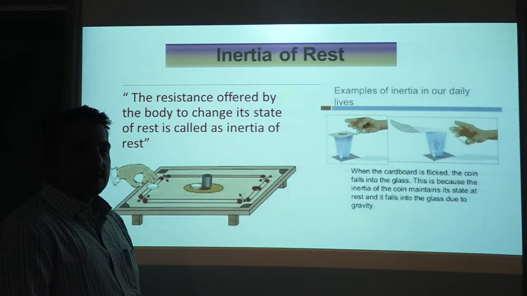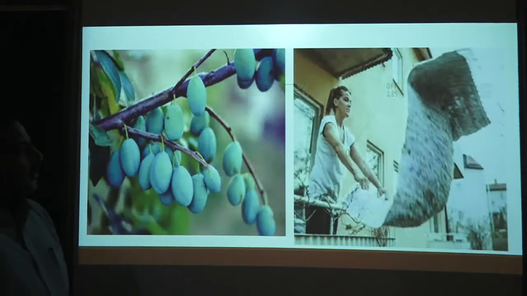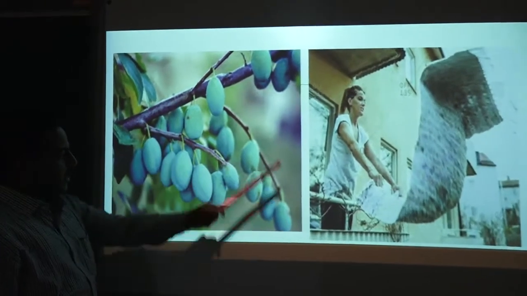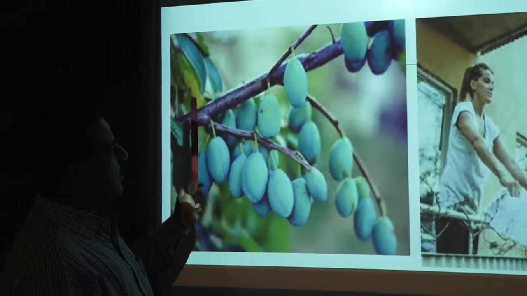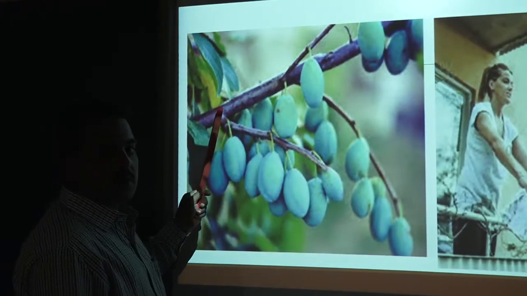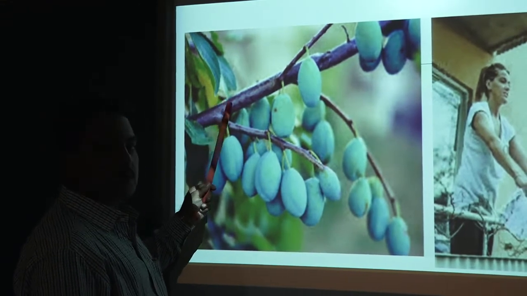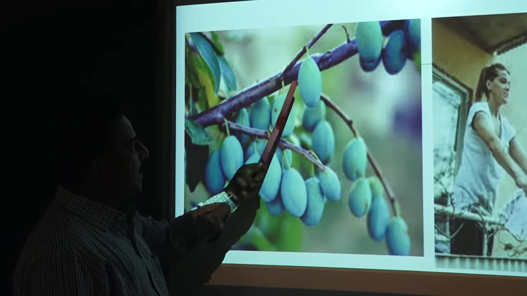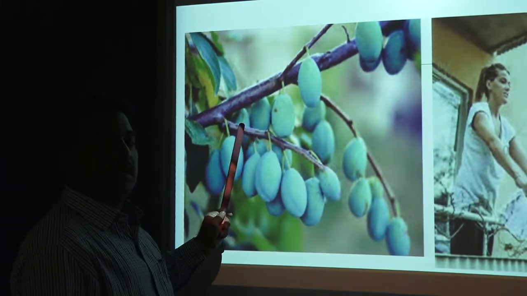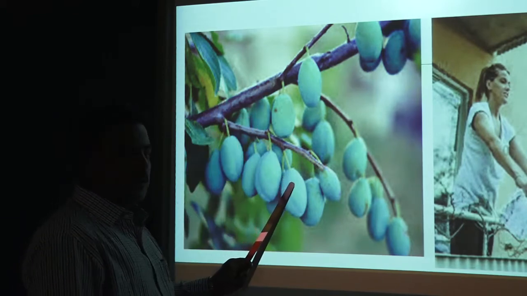Now let us move ahead and see the next type available with us. Let us take some examples. Suppose there is a mango tree laden with mangoes. The moment you shake the tree branch, the branch will be in motion. The moment you apply force on this branch, the branch will move. But the mangoes on this branch will try to maintain their state of rest. They will maintain the inertia of rest. But the moment the branch moves, the mangoes will drop down.